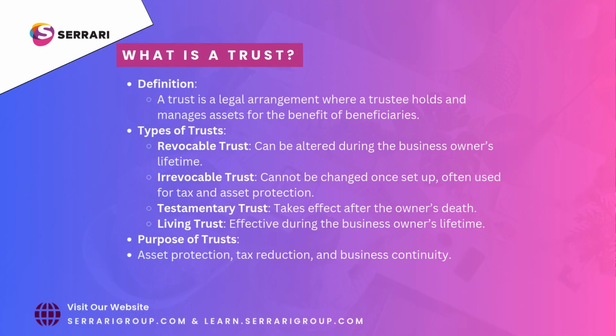What is a trust? Definition. A trust is a legal arrangement where a trustee holds and manages assets for the benefit of beneficiaries. Types of trusts. Revocable trust can be altered during the business owner's lifetime. Irrevocable trust cannot be changed once set up, often used for tax and asset protection. Testamentary trust takes effect after the owner's death. Living trust, effective during the business owner's lifetime. Purpose of trusts. Asset protection, tax reduction, and business continuity.